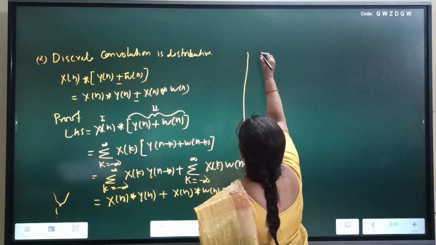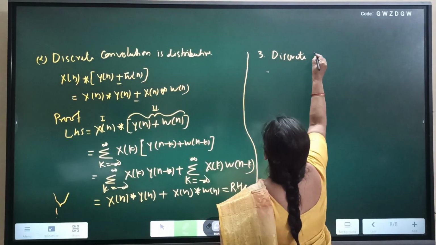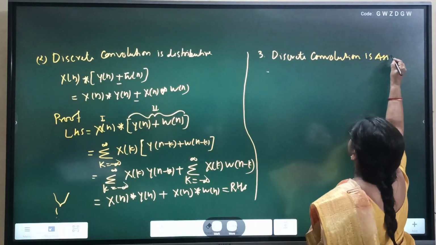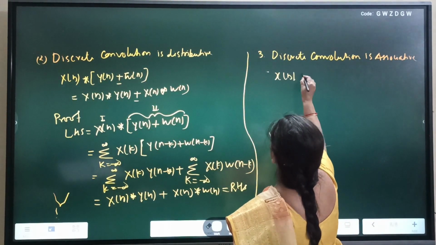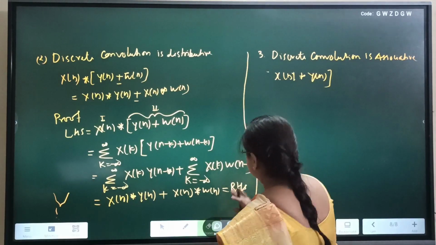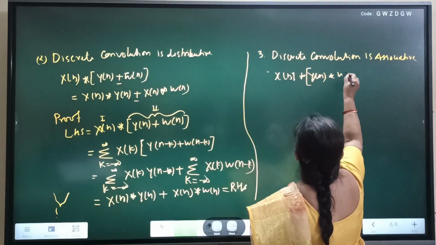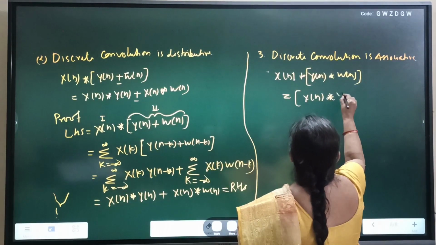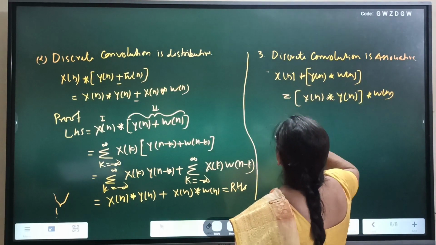Third property of discrete convolution is that discrete convolution is associative. x[n] convolved with y[n], convolved with w[n], is equal to x[n] convolved with y[n] convolved with w[n], means we change the bracket and the right hand side is equal to the left side.